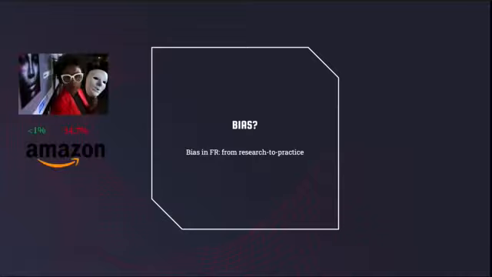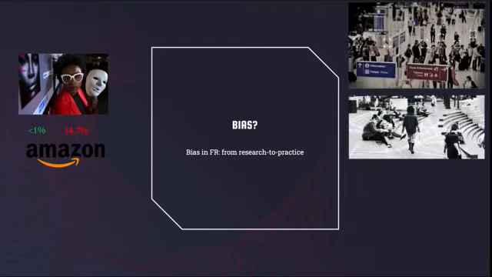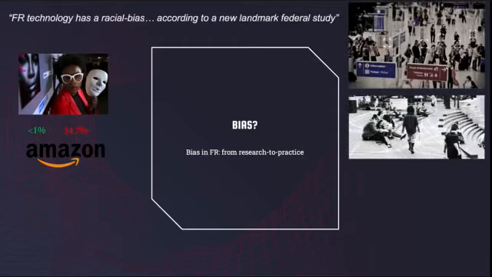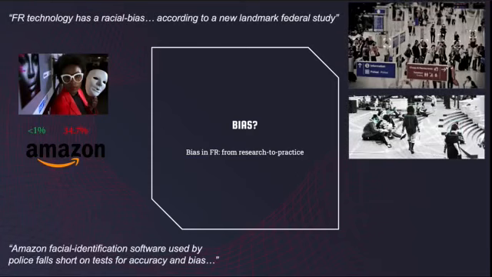This was noticed early on in 2018, not early on, but one of the most noteworthy mentions here was an MIT grad student who found in 2018 that Amazon's face detector worked notably better on white Caucasians than on black females. And this is a scary thought that we really got to get a hold of, because face recognition is used all over, whether by our consent or not. There was a federal study that actually confirmed the Amazon finding of the MIT grad student. And Amazon software actually was being used, and it fell short for police to do facial identification that could have